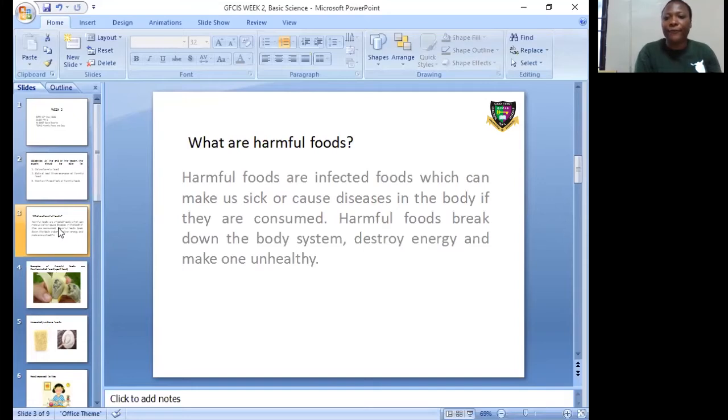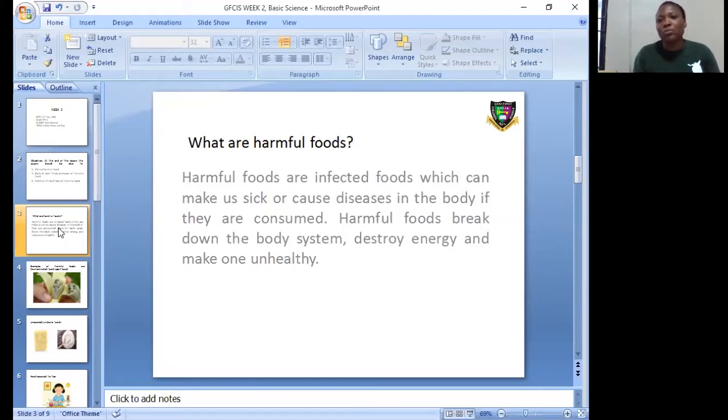What are harmful foods? Harmful foods are infected foods, foods that have been infected, which can make us sick or cause diseases in the body if they are consumed.